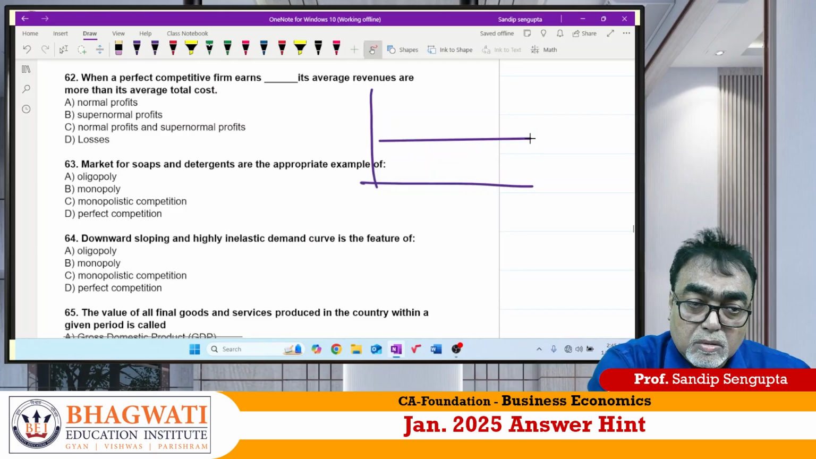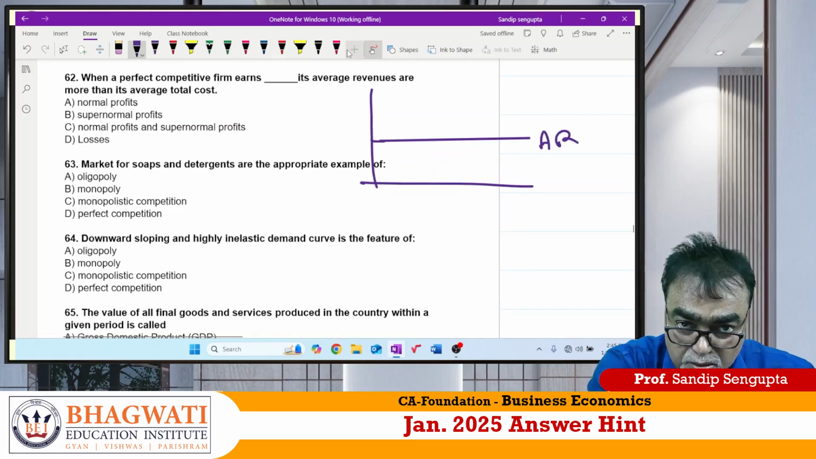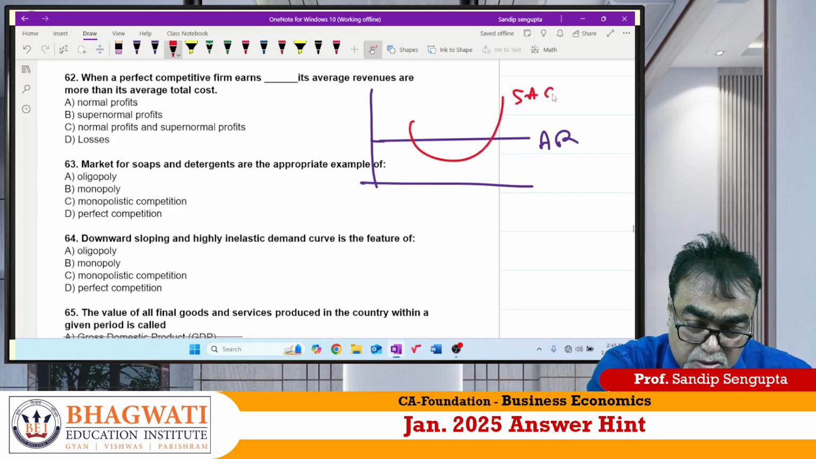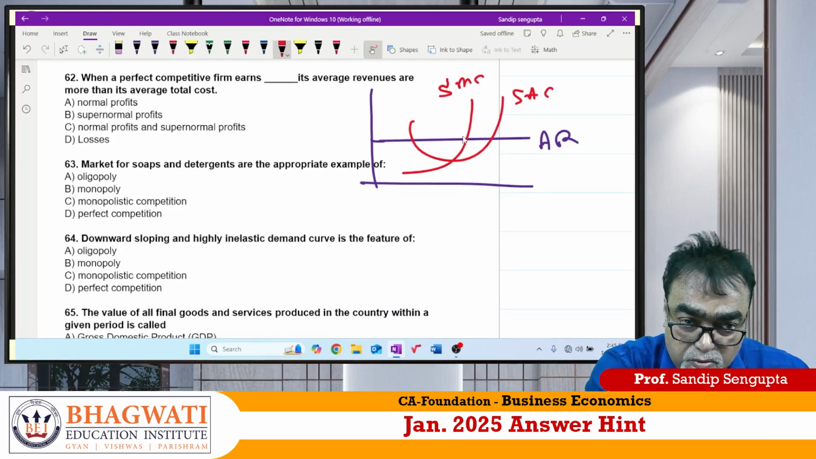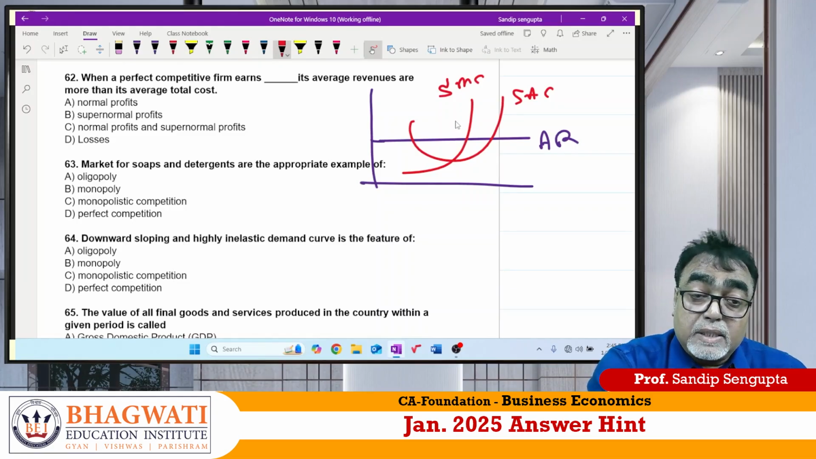AR. Sir, AC. Sir, MC. The equilibrium is where? Where MC is equal to AC and MC is equal to MR and slope of MC greater than slope of MR.